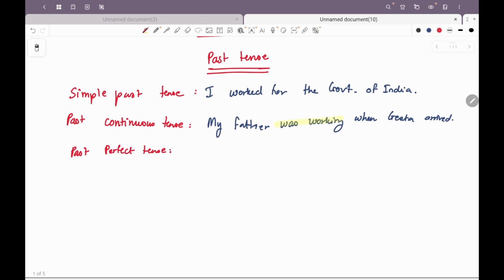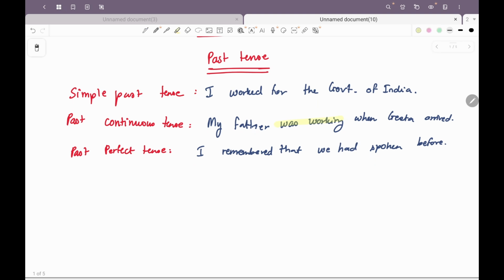The past perfect tense is used to talk about sequential actions in the past. For example, I remembered that we had spoken before.